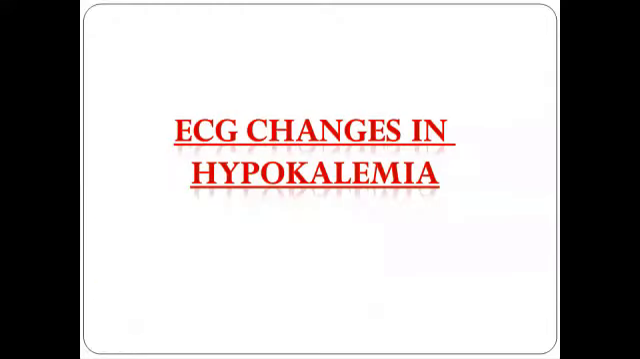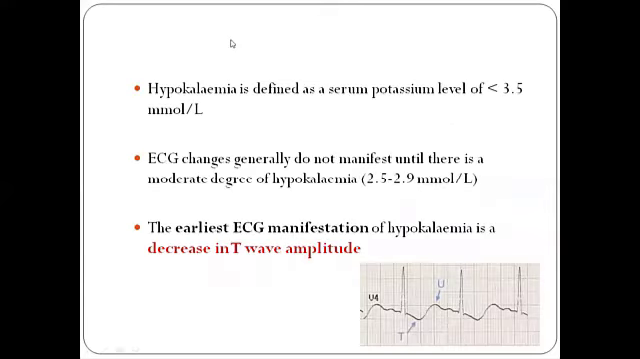Next is the ECG changes in hypokalemia, that is low potassium levels. Hypokalemia is defined as a serum potassium level of less than 3.5 millimoles per liter. ECG changes generally manifest when the potassium level is below 3. What is again important is that the earliest ECG manifestation of hypokalemia is a decrease in T wave amplitude, which is an important MCQ bit for the NEET PG aspirants. In hyperkalemia the earliest ECG manifestation was an increase in T wave amplitude, but here it is the reverse, a decrease in T wave amplitude. Followed by that there is a prominence of the U wave.